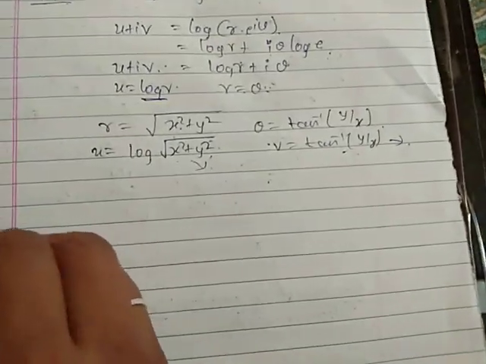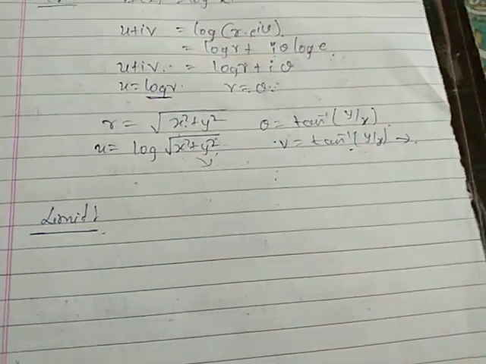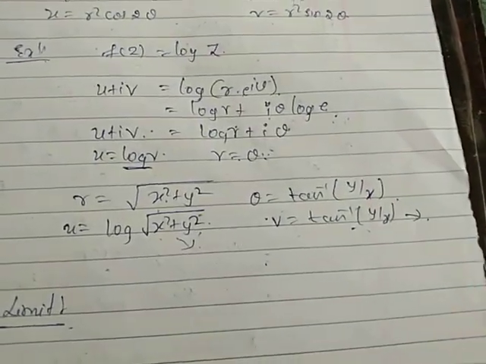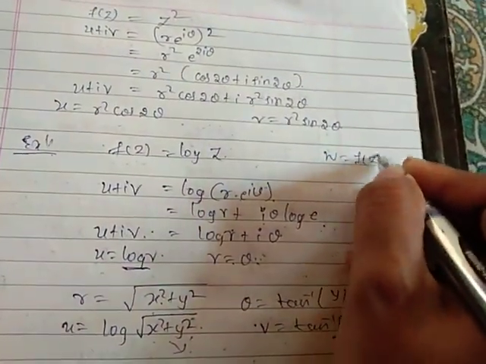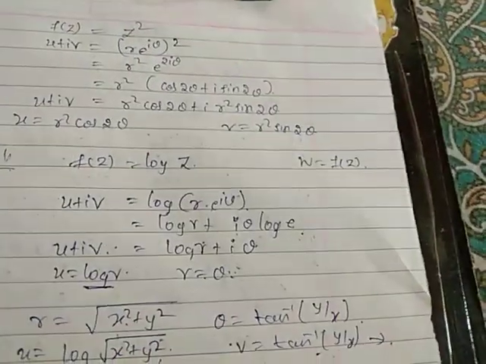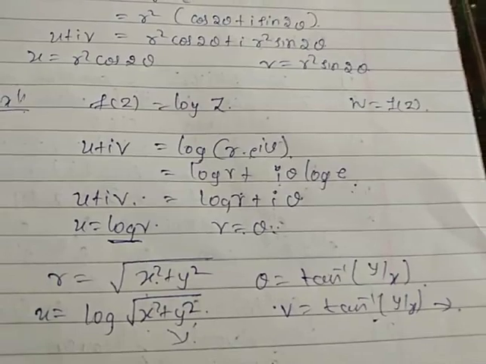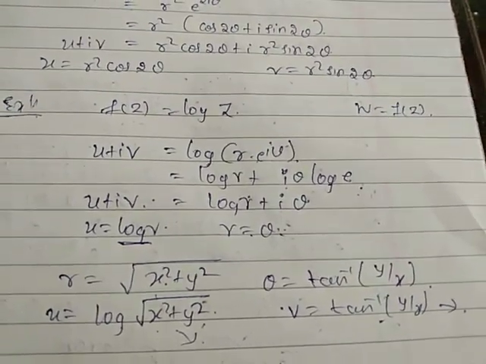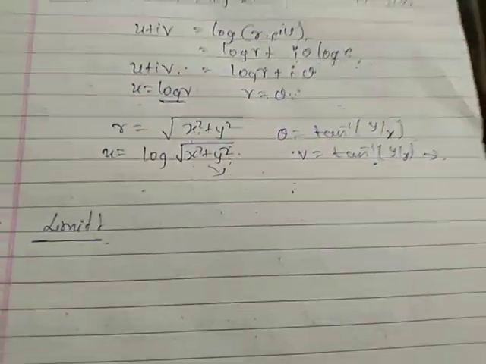And next I am moving to the next topic, that is limit. I hope you get a clear idea of the function of a complex variable. Function of a complex variable means w equal to f of z, where w is a single valued or many valued function of z according to the given value of z. So next we are moving to the limit.